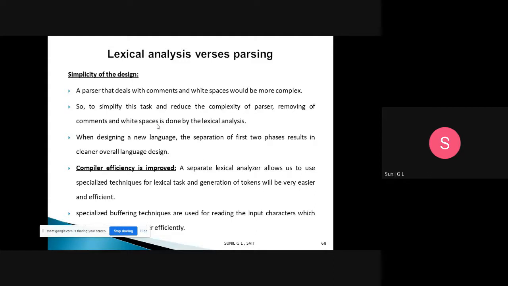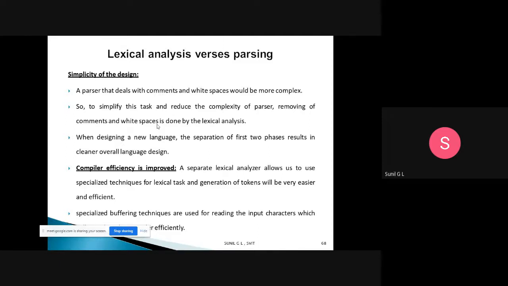See here, in the lexical analyzer it will generate the tokens. After that, the parser will check the syntax. But why do we differentiate these two phases? Because of the simplicity of the design. If we combine the two things, it will become complex, a more complex pass. That's why we separate them, because of the simplicity of the design.